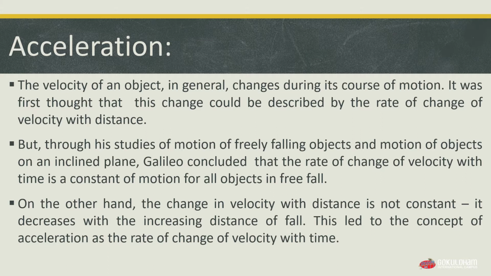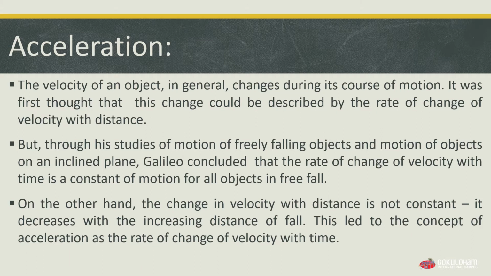It was his first thought that this change could be described by the rate of change of velocity with distance and not by time. But through his further studies of the motion of freely falling objects and the motion of objects on an inclined plane, Galileo concluded that the rate of change of velocity is with time and is a constant of motion for all objects in free fall.